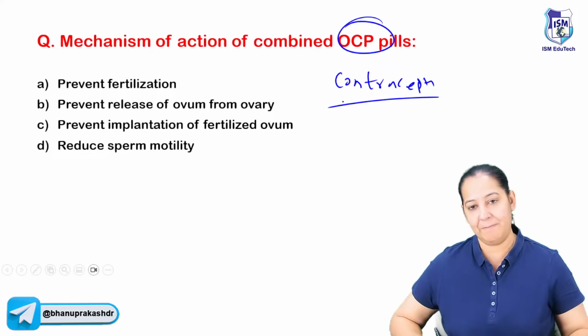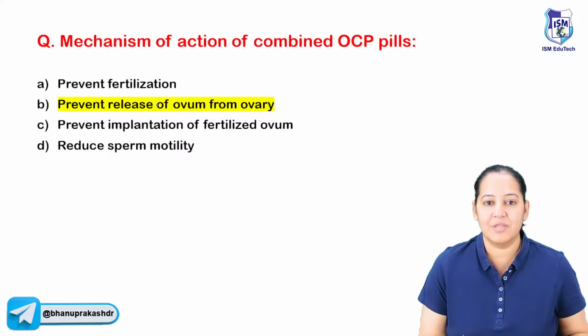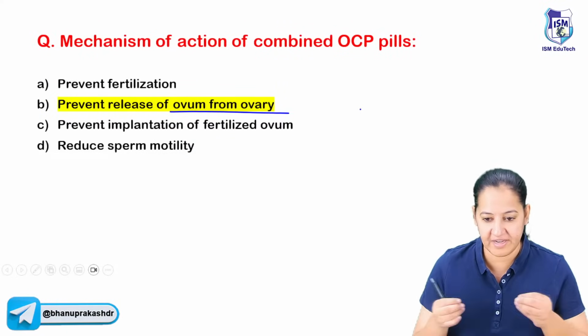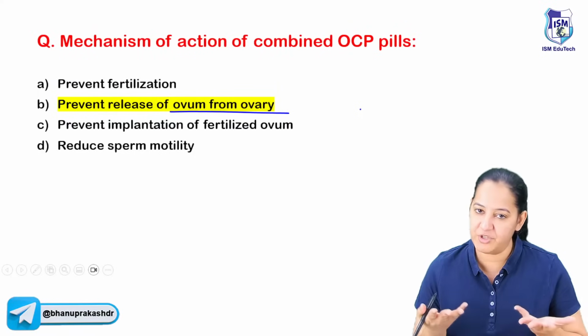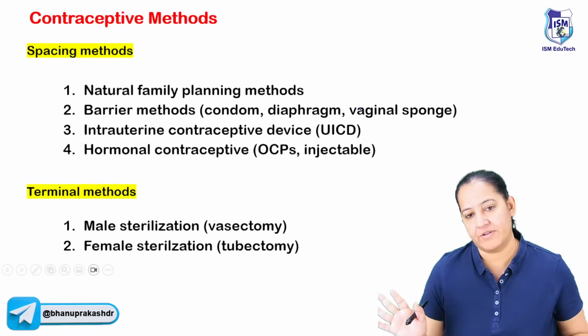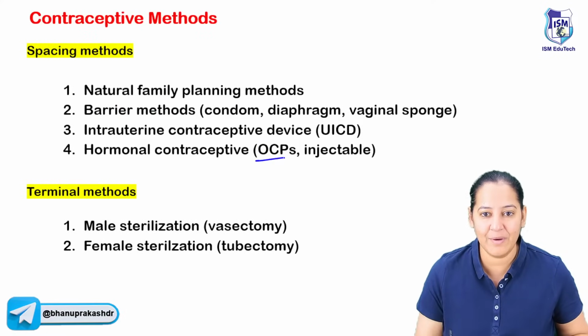So how do OCP pills work? The oral contraceptive pills work, so what is the correct answer? Yes, they prevent the release of the ovum from the ovary. No ovum, no fertilization, no zygote formation, no conception, no pregnancy. So I will tell you everything about contraception. Not only OCP, we will study everything, including OCP.